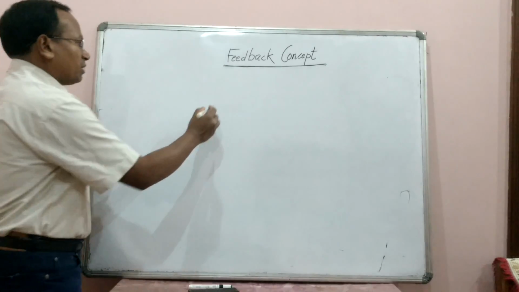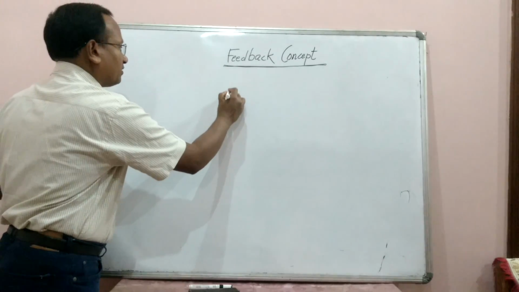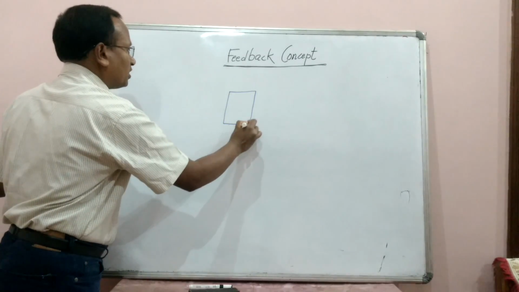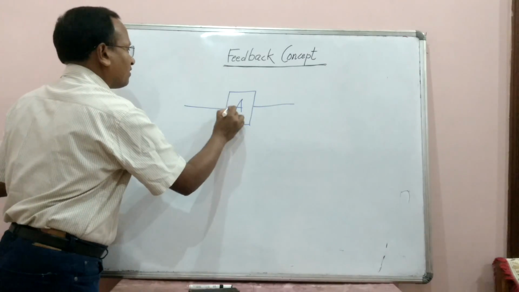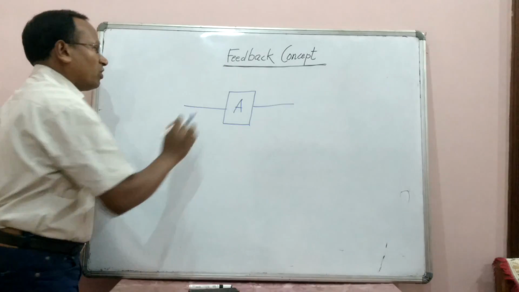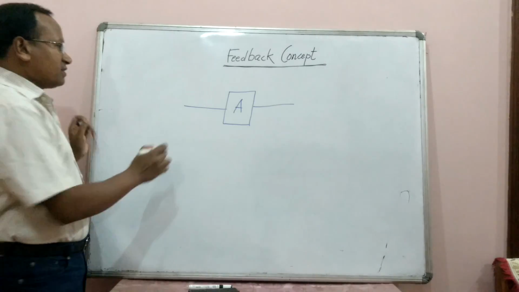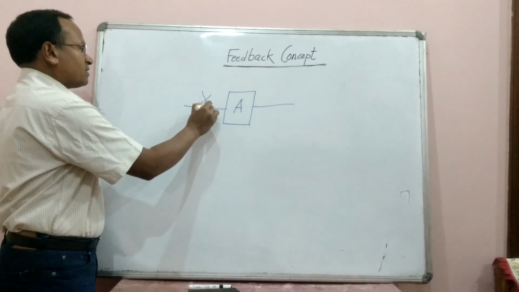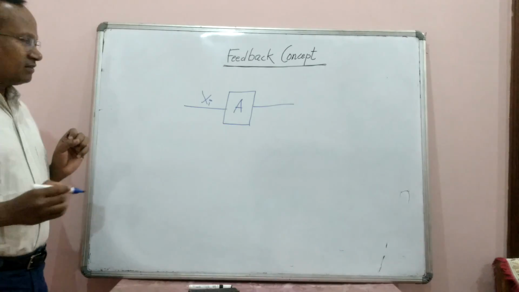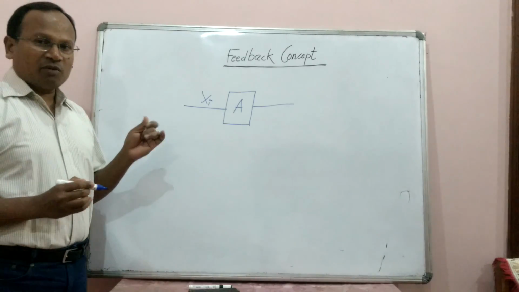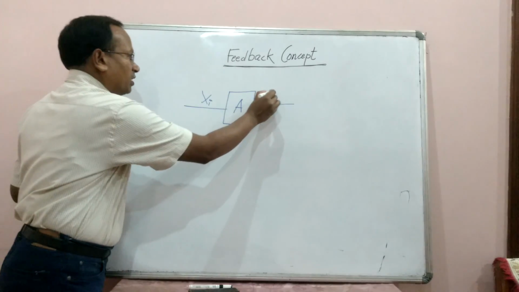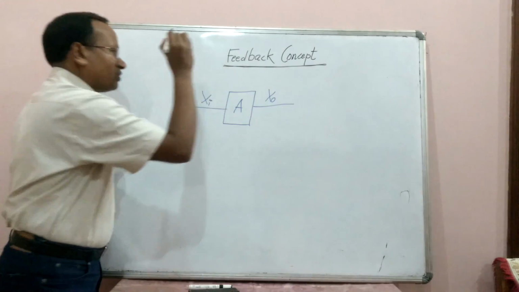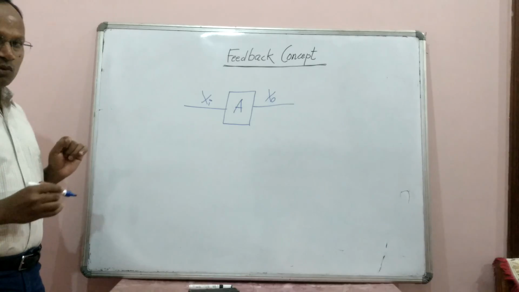Let us draw a simple block diagram of an amplifier. This block, if I write it as A, what is the meaning of this block? Whenever there is some input signal Xi, that input signal may be a voltage signal or a current signal. Similarly, there is an output signal Xo.